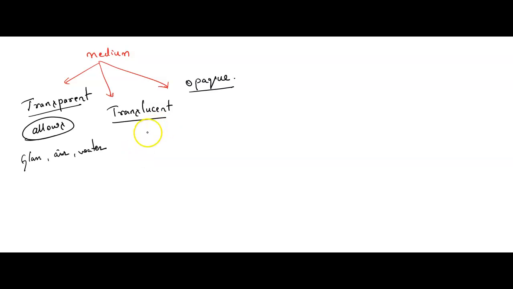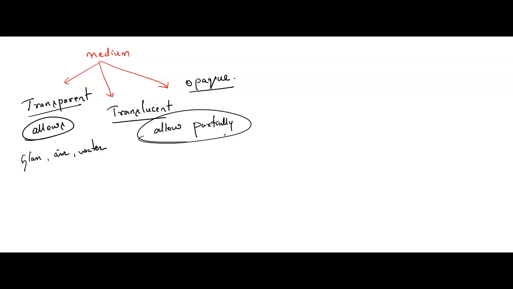Translucent means it allows the light to pass through it partially. Okay, I am not telling that it doesn't allow. It allows the light, but partially, meaning not completely. A small amount of light will move through this medium, but not 100% of the light.